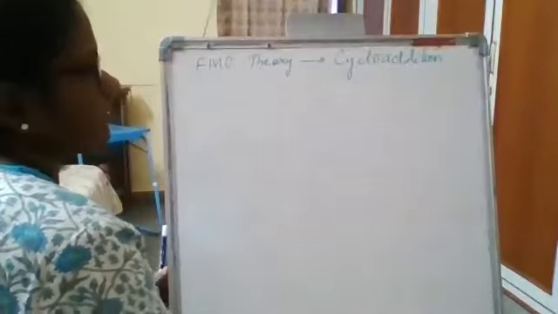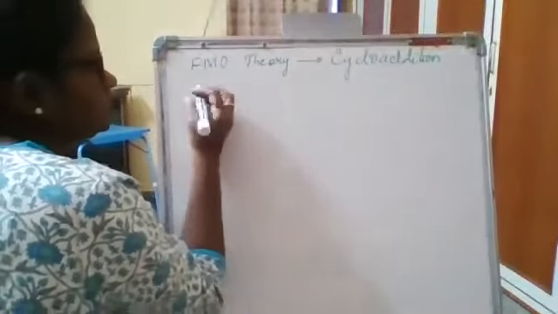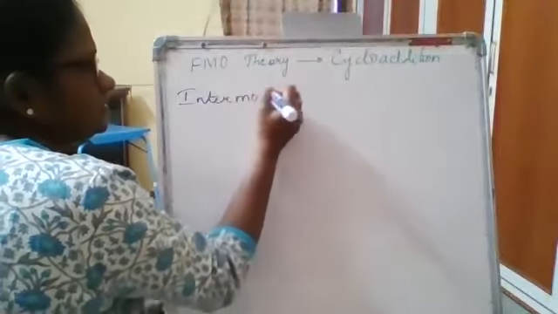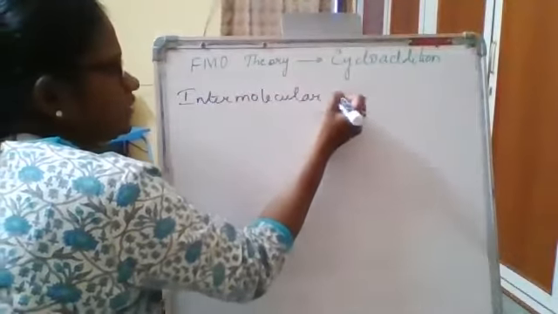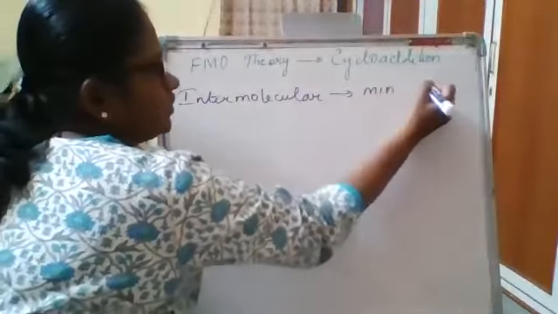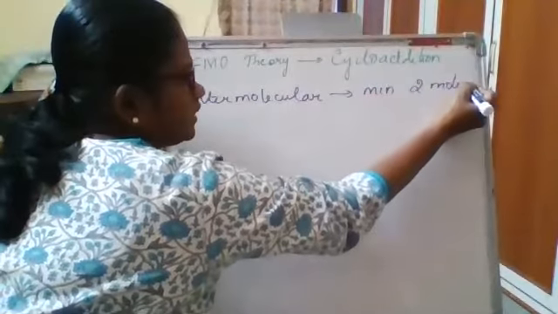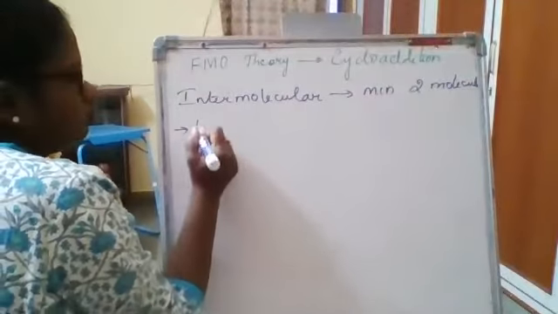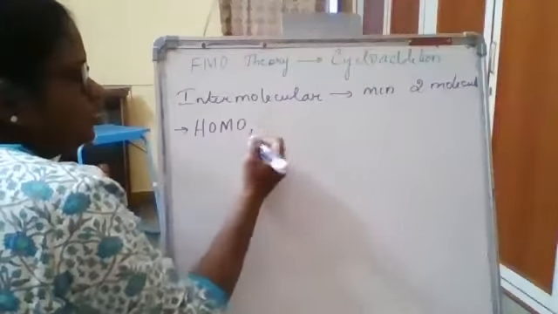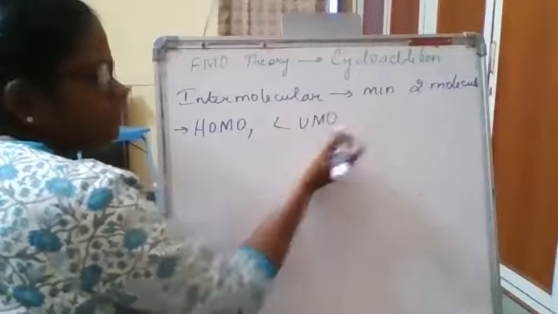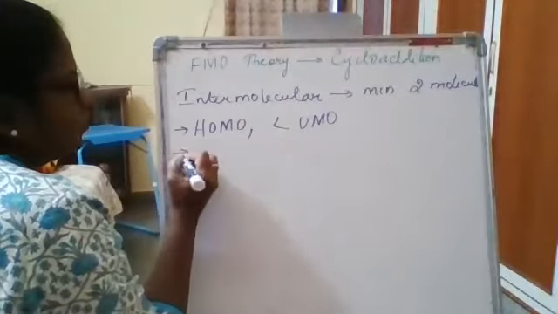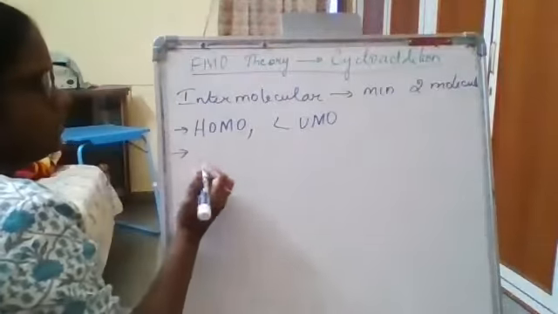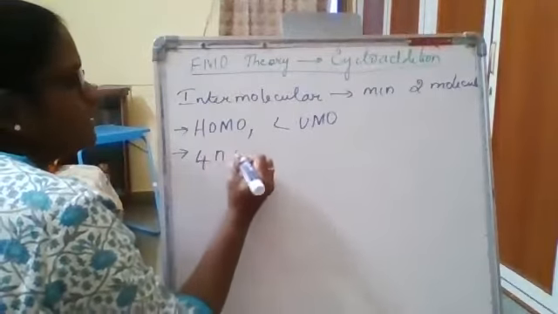FMO theory to the cycloaddition reactions. Since cycloaddition reactions are intermolecular reactions, intermolecular meaning you require a minimum of two molecules participating in the reaction. So when we require two molecules, according to the FMO theory, we need to consider both the HOMO as well as the LUMO levels. Okay, so what is the application of this FMO theory in the 4n pi system.